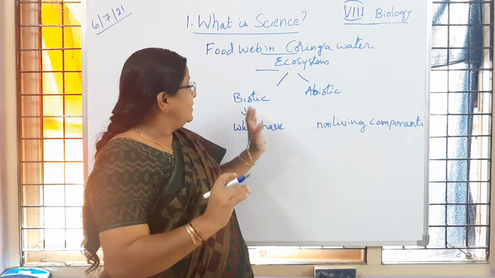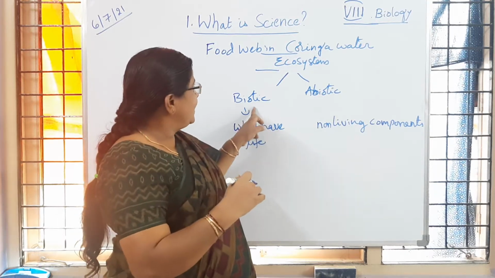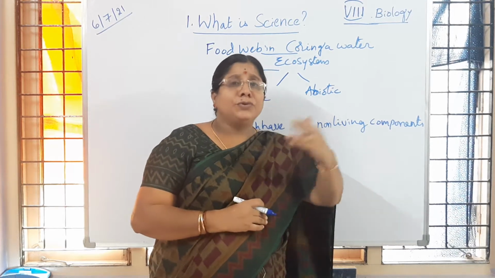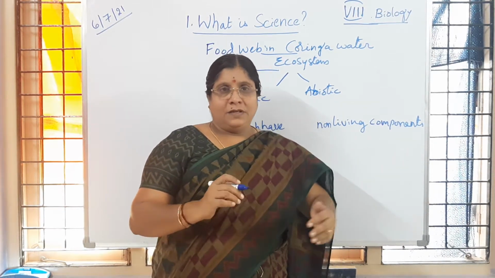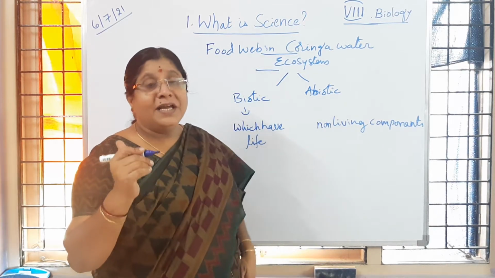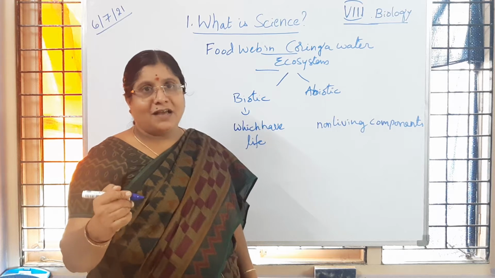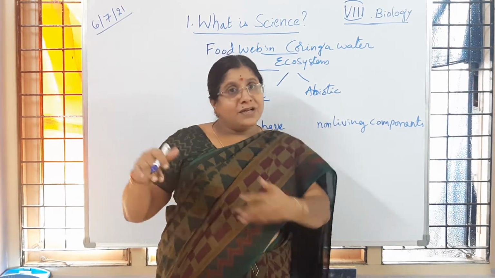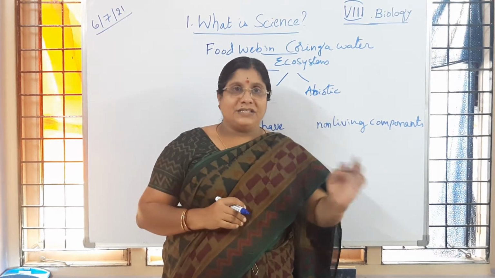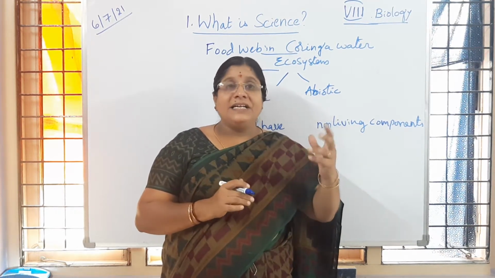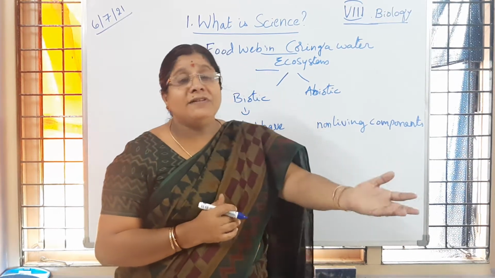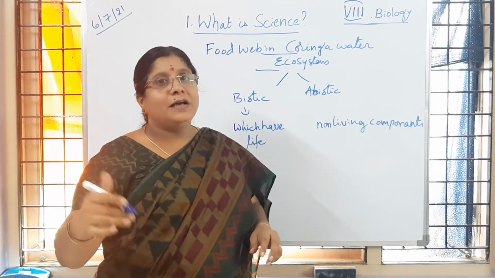But there is a rapport between biotic and abiotic components. Is it clear to children? The organisms have to suit to live in that particular condition. Even if the conditions are not the same, for example, a desert plant, cactus or aloe vera. Aloe vera is seen in our places also, but it grows in xeric, desert conditions. It has some adaptations. So it has to suit to live in that particular condition. About that you will learn in later classes.